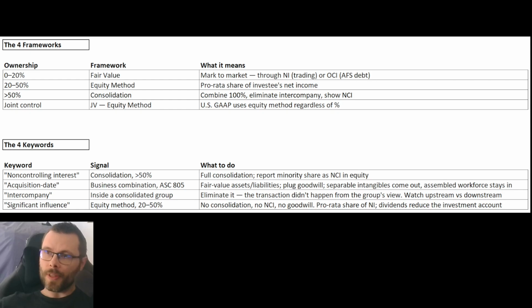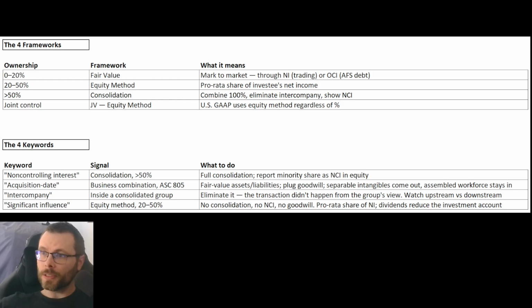You look for these keywords: non-controlling interest. You know it's going to be a consolidation, greater than 50%. Acquisition date. That's a business combination under ASC 805. Intercompany. It's going to be inside a consolidated group. Eliminate it. That transaction never happened. It's fiction. It was made up by an exam writer.